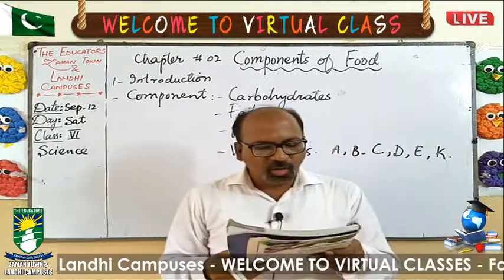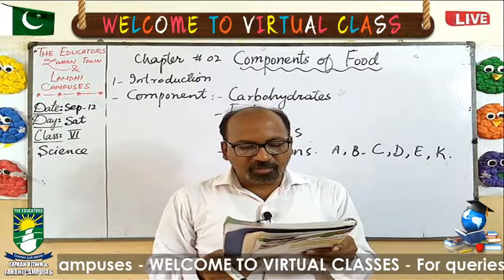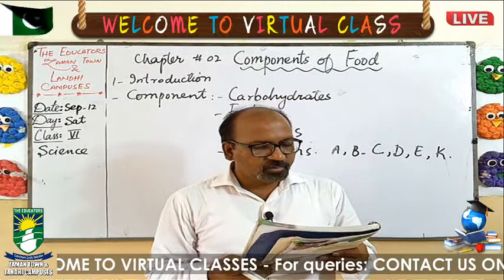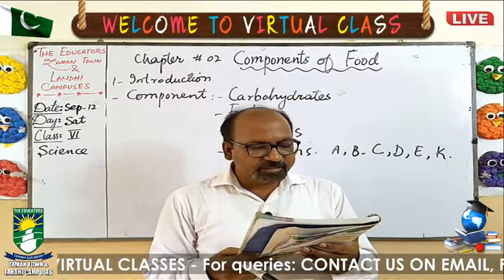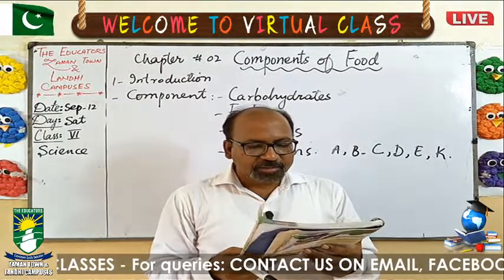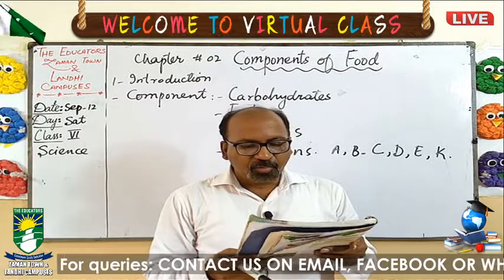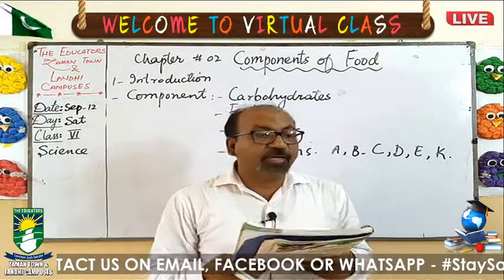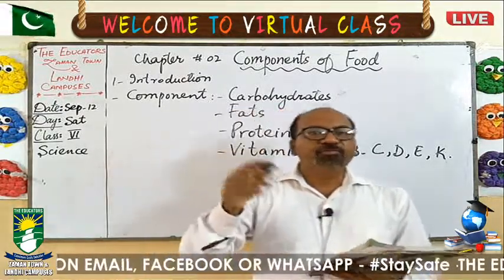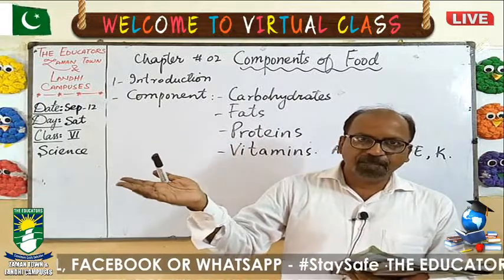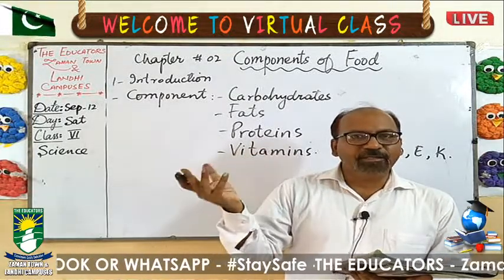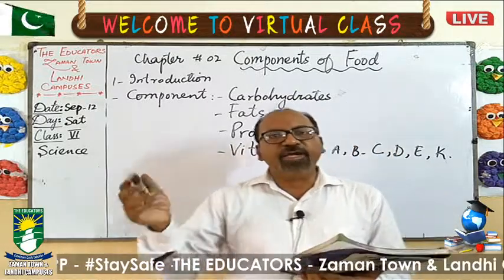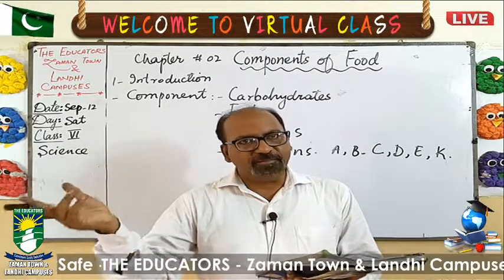Protein obtained from the plants are known as plant proteins. They include wheat, soybeans, pulses, groundnuts. The proteinous items obtained from animals are known as animal protein. All the items which we are getting from animals, for example, ghee, butter, and cheese, these are the dairy products, and we are getting milk from the animals.